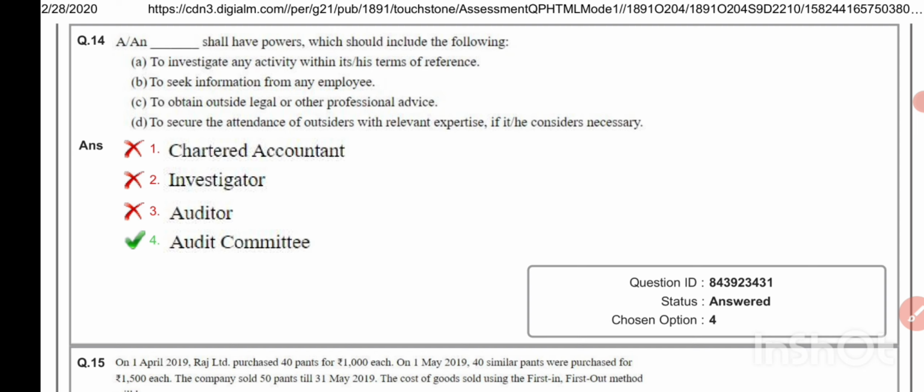A ___ shall have powers which should include the following: to investigate any activities within its terms of reference, to seek information from any employee, to obtain outside legal or other professional advice, to secure the attendance of outsiders with relevant expertise if it considers necessary. Audit committee.